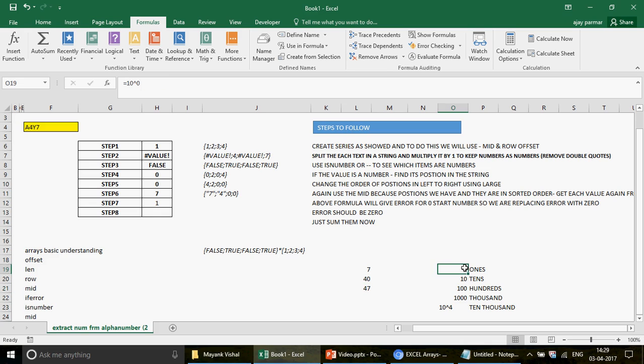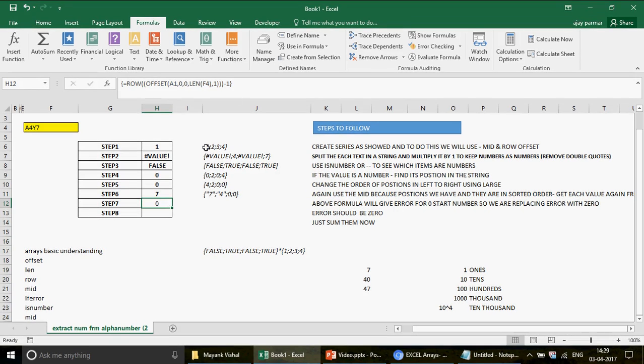That is why when you get this series called 1 2 3 4, I'm going to subtract 1 from it. Now when you press Control Shift Enter, 1 will be subtracted from all these numbers. Eventually this is how it is going to look like, 0 1 2 3. Let me copy this. Now for this 0 1 2 3, you will write 10 raised to power, and then Control Shift Enter. I'm going to press Control Shift Enter.